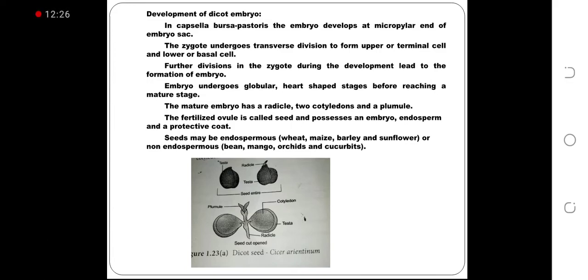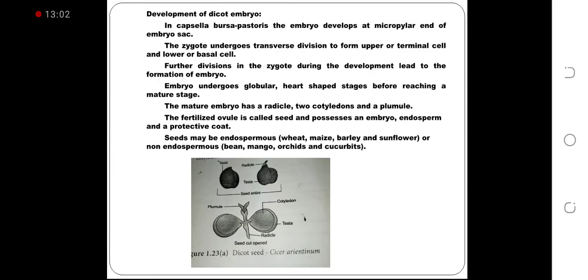Embryo undergoes globular, heart-shaped stages before reaching a mature stage. The mature embryo has a radicle, 2 cotyledons and a plumule. The fertilized ovule is called seed and possesses an embryo, endosperm and a protective coat. Seed may be endospermous, example wheat, maize, barley and sunflower, or non-endospermous, bean, mango, orchids and cucurbits.